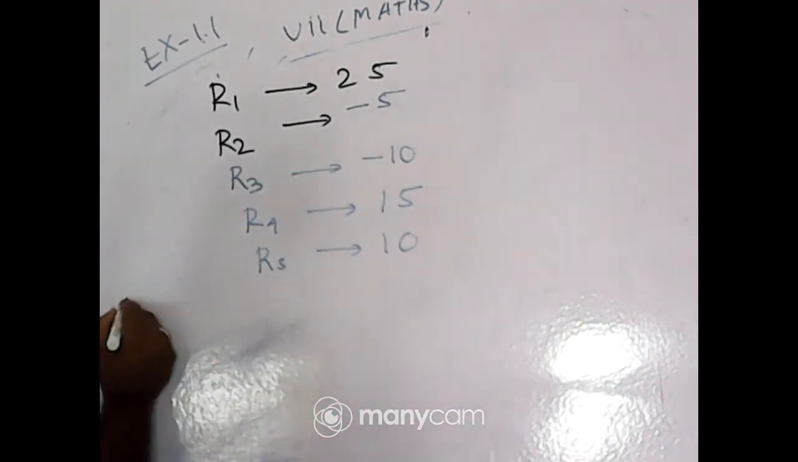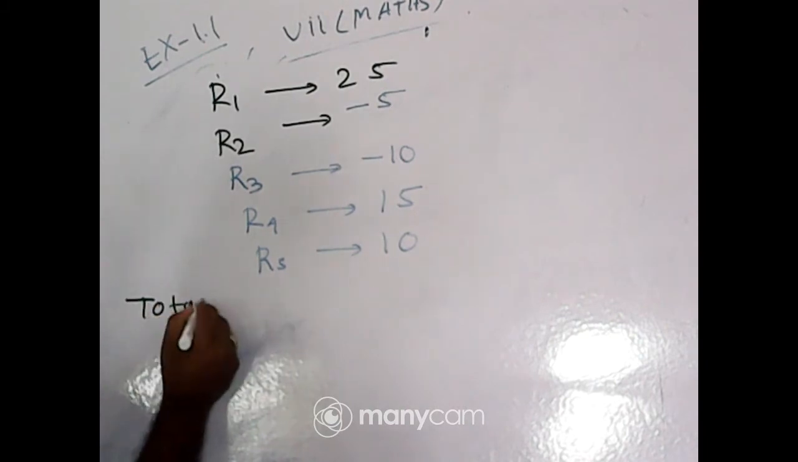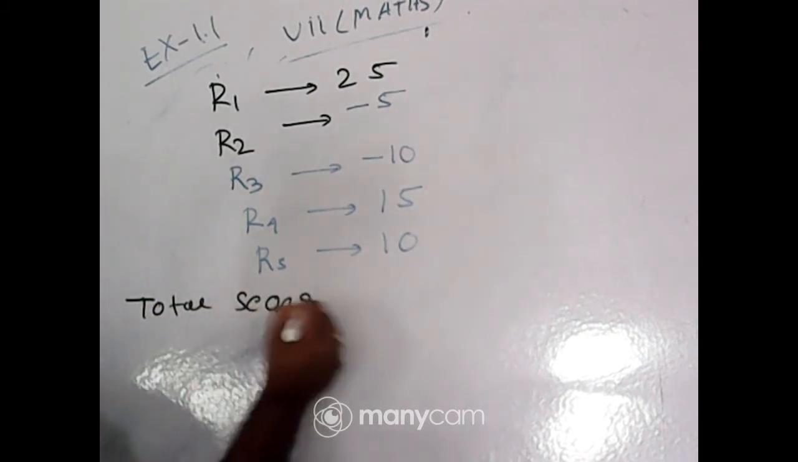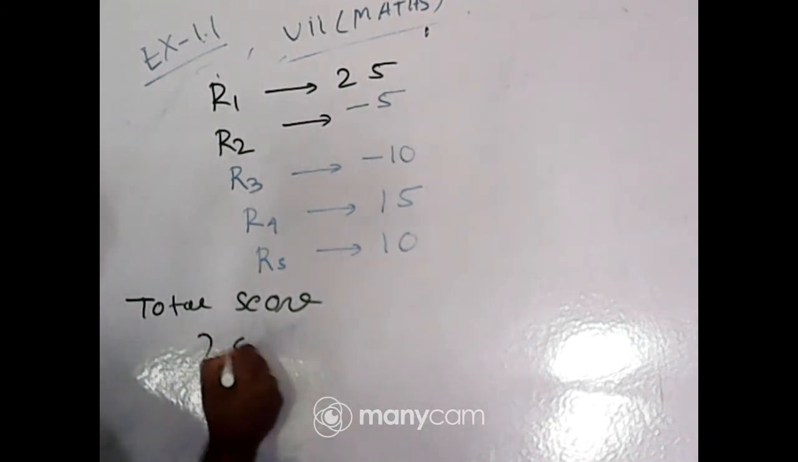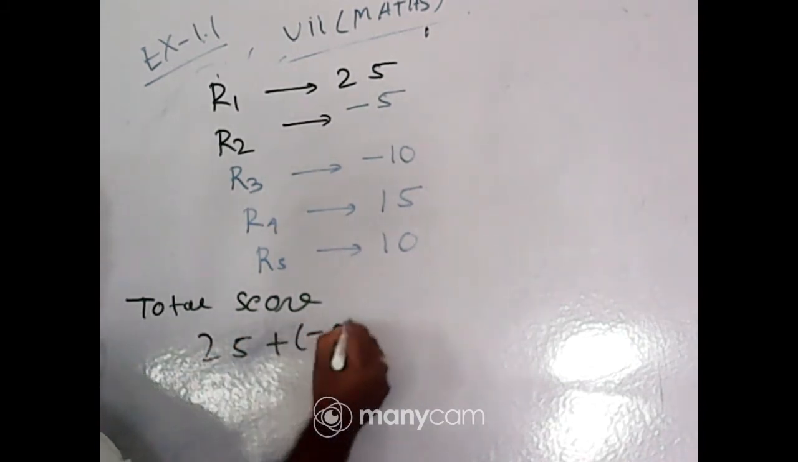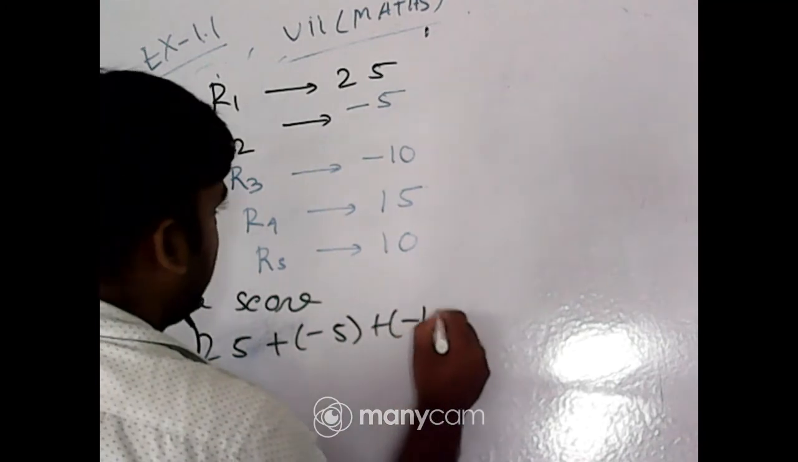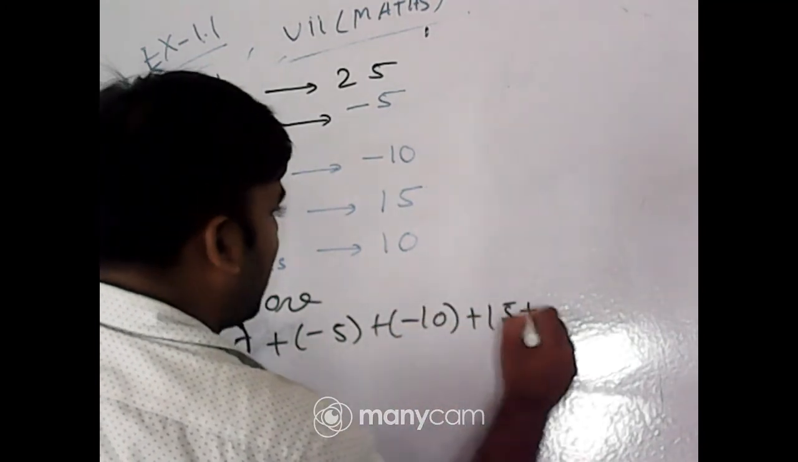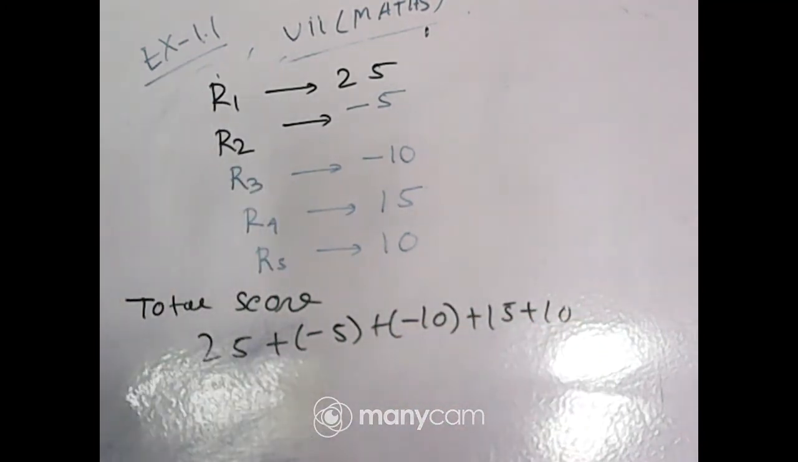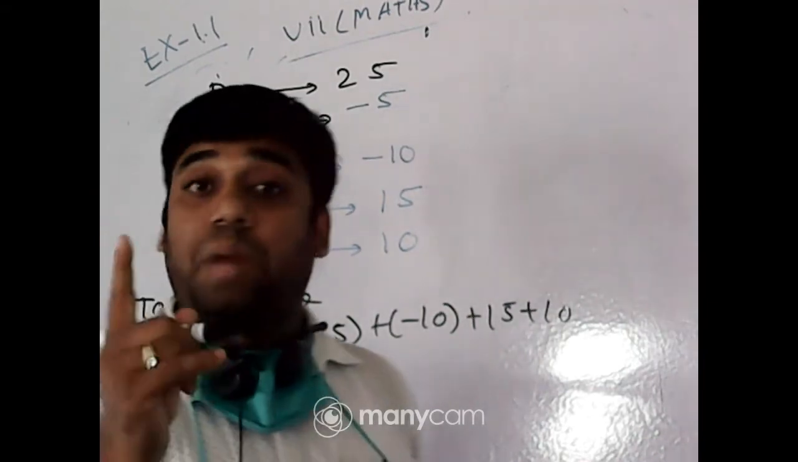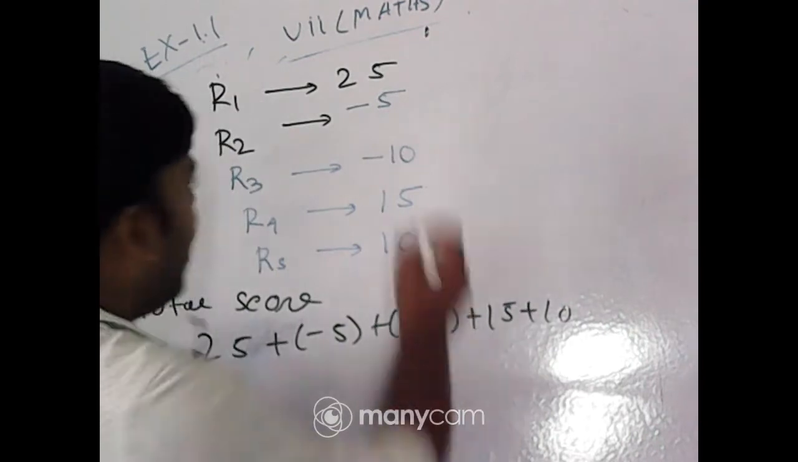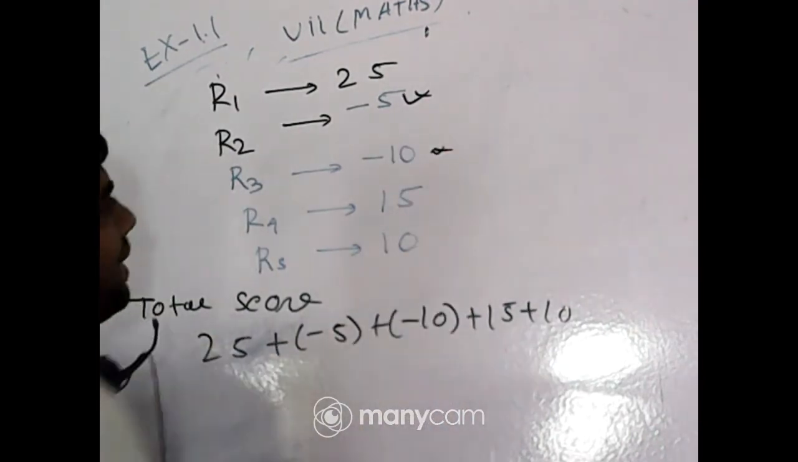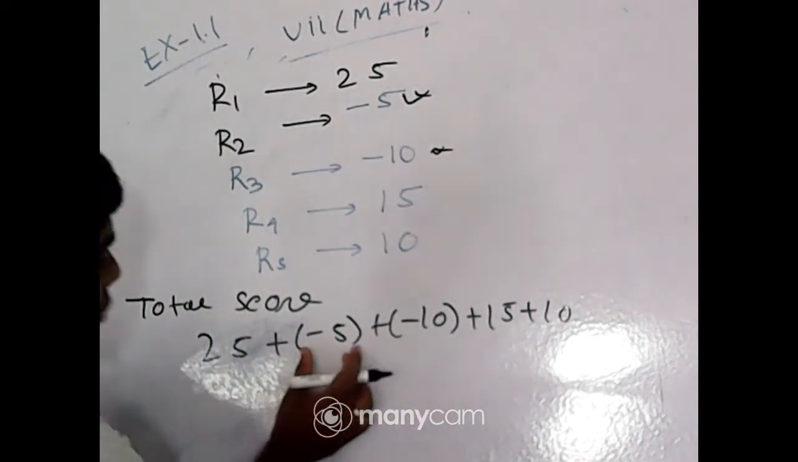So total score is 25 plus (minus 5) plus (minus 10) plus 15 plus 10. Okay, and whenever you get minus, that time use a bracket. That's why for 5 and 10, two minuses are there, so I have used brackets here.